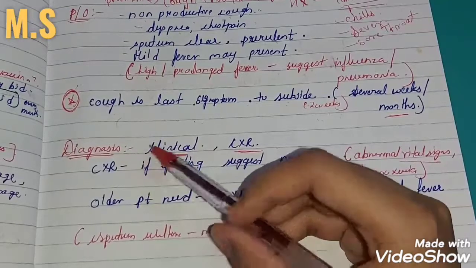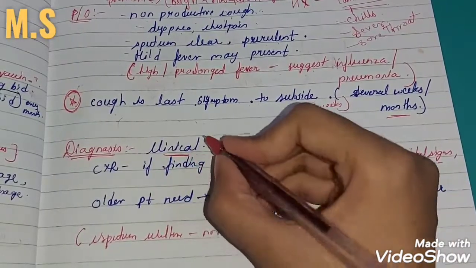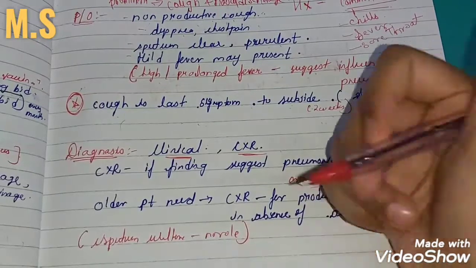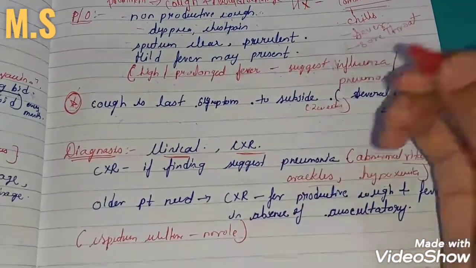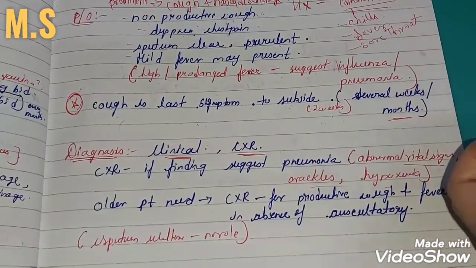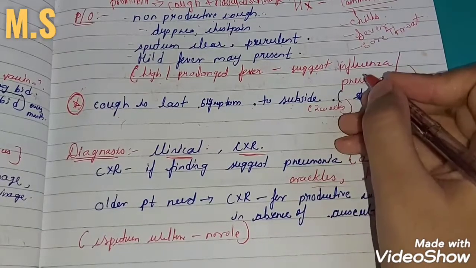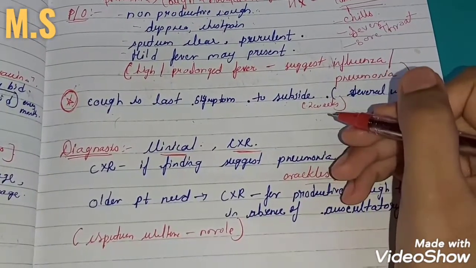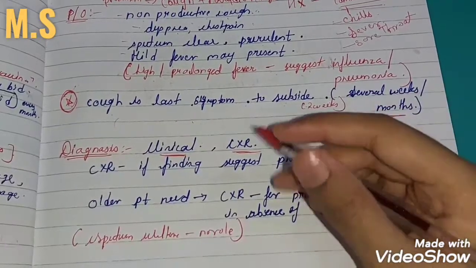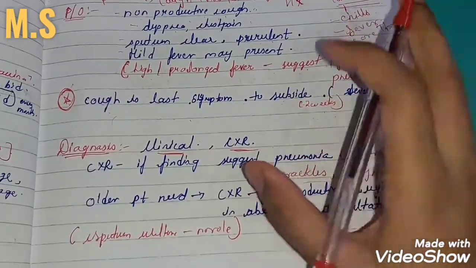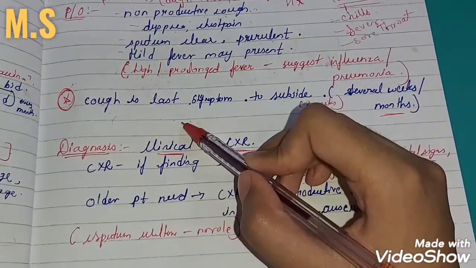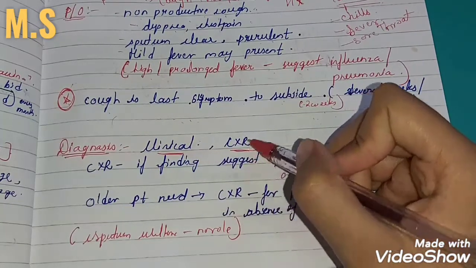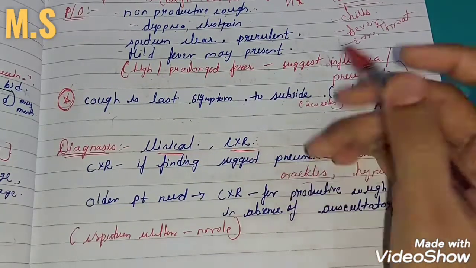Now the diagnosis of acute bronchitis is mainly on clinical scenario. You see a patient who is having non-productive cough, a mild fever, dyspnea, chest pain, and this is caused by a viral infection. So this scenario will give you a clear idea that yes, it is acute bronchitis, and you may or may not need a chest x-ray, but it will be normal in acute bronchitis.